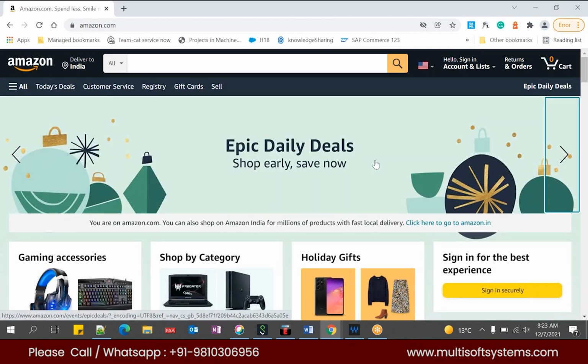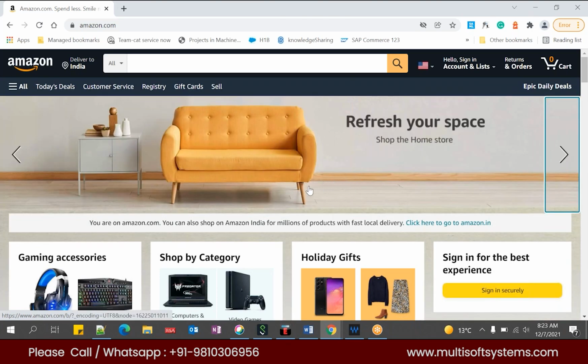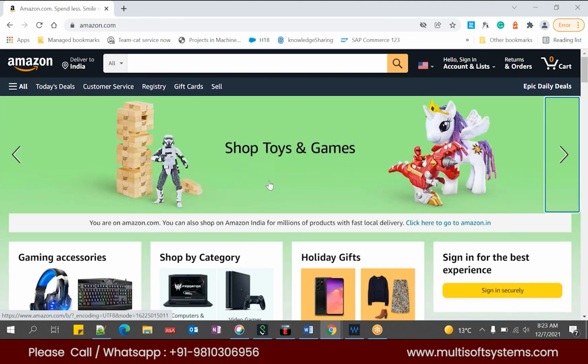So this is the carousel component, and it can be automated with time. Let's say after every 5 seconds, the slide should be rotated, moved without any user intervention. As of now, there is no timer, so the user has to manually click, and only then will the slide move. We can automate this by using a time component.